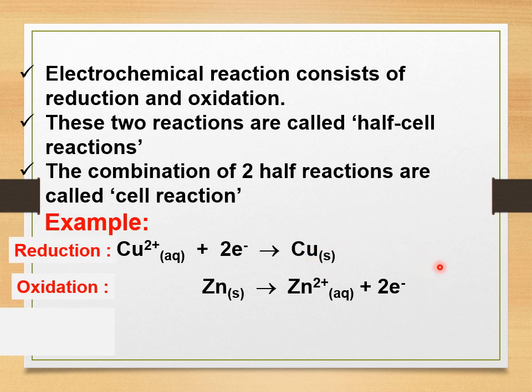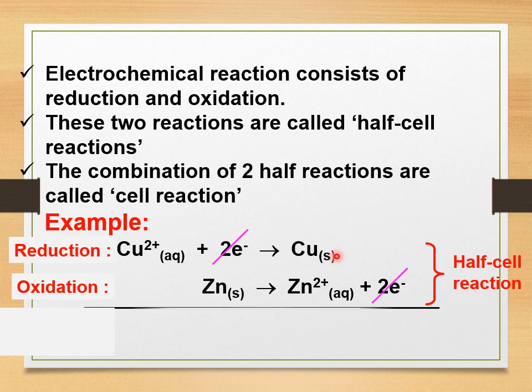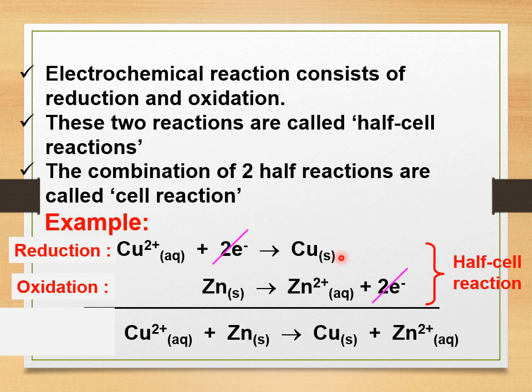How do you combine these two half-cell reactions? Cross out the electron on the left and on the right, and you are going to get the overall cell reaction like the ones that we showed you down there. Cu2+ aqueous plus zinc solid becomes Cu solid plus Zn2+ aqueous.